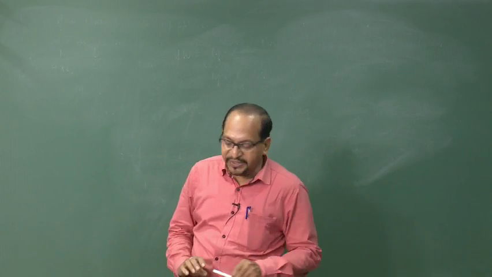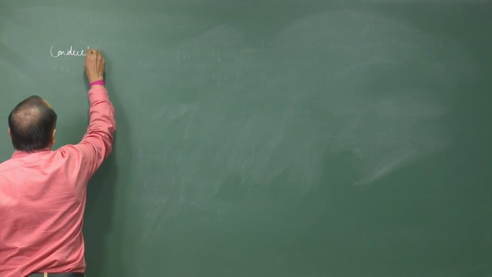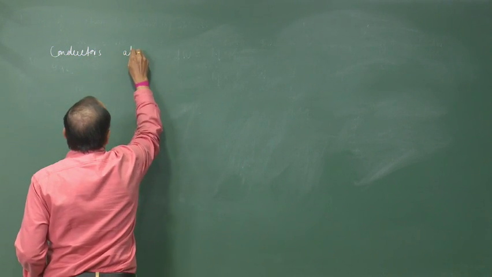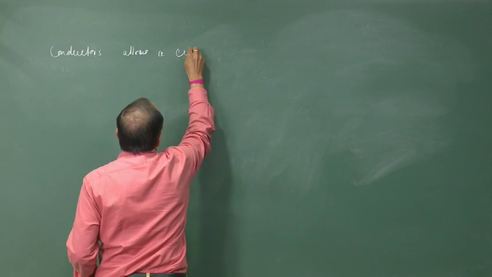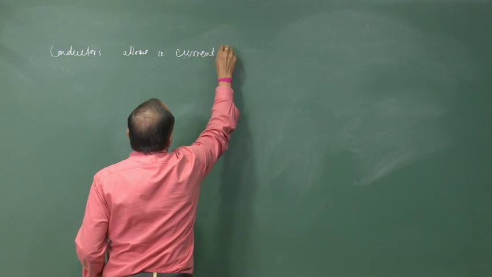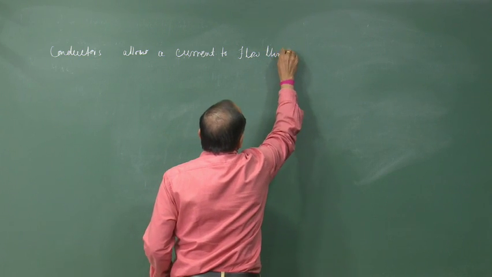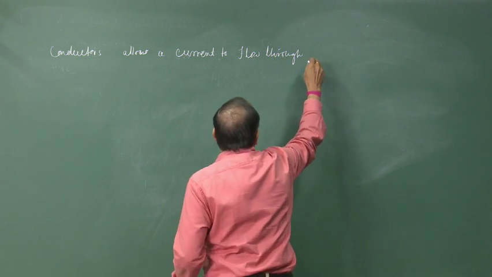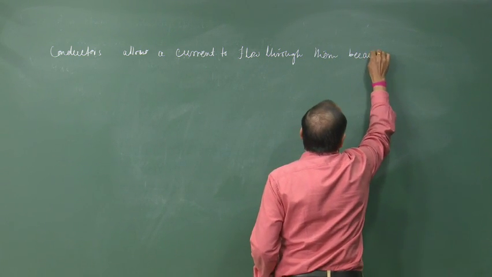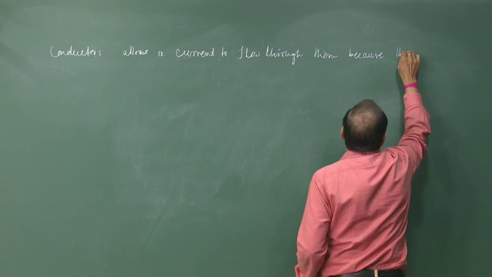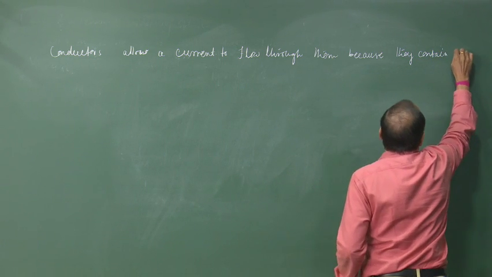Okay. So, we can write that conductors allow a current to flow through them because they contain mobile charges.